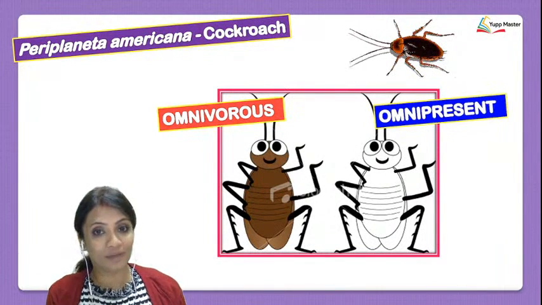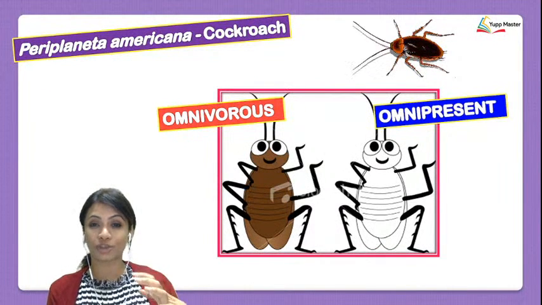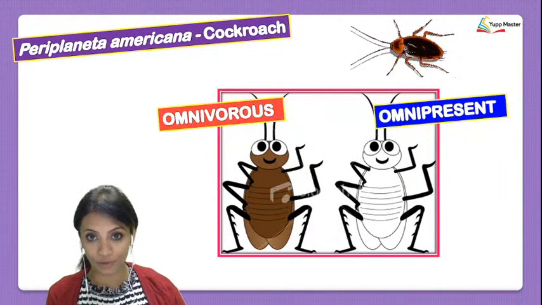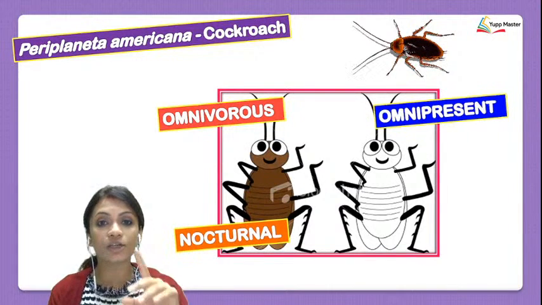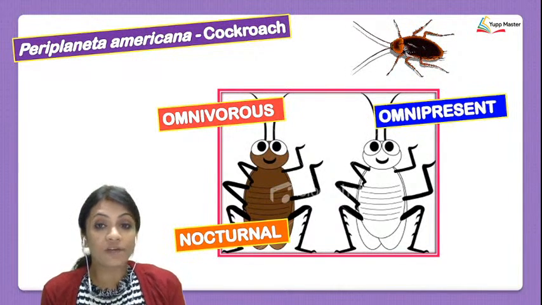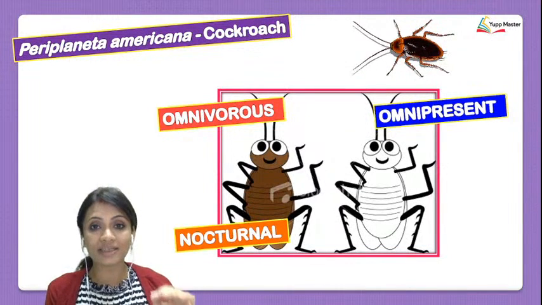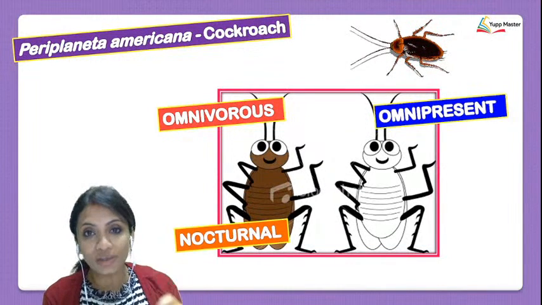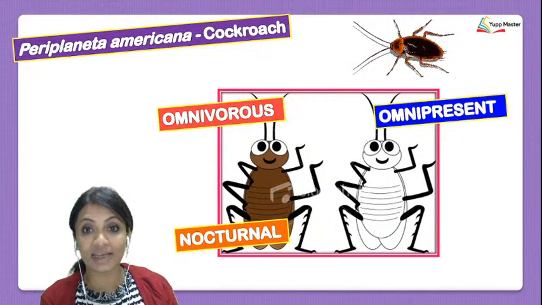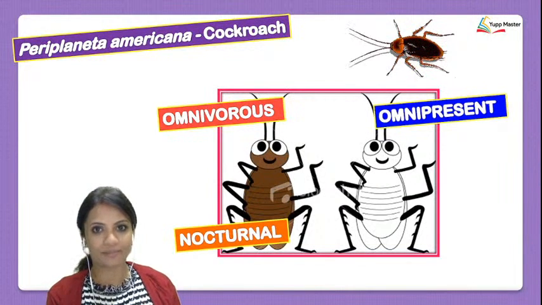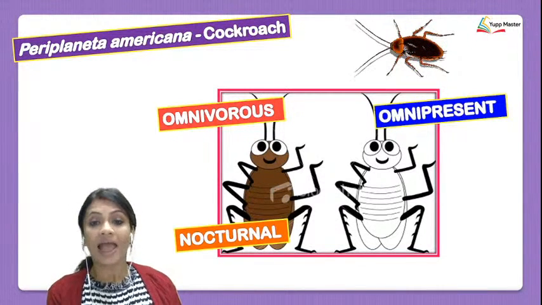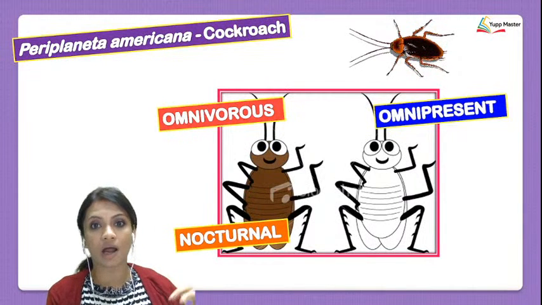Just a little while back, I said that cockroaches are found throughout the world, everywhere you go. Also, we see that they are nocturnal. What is the meaning of nocturnal? Whenever I say that an animal is nocturnal, this means that this animal is active only during the night time, not during the daytime. During the daytime, it is inactive and it prefers to rest in dark areas.